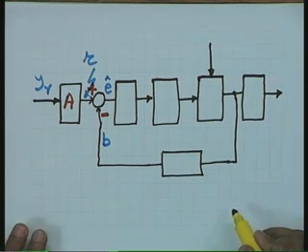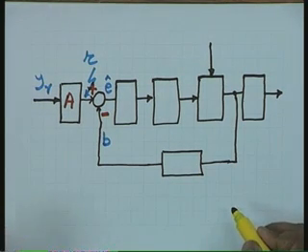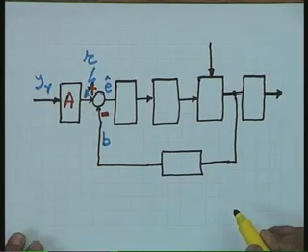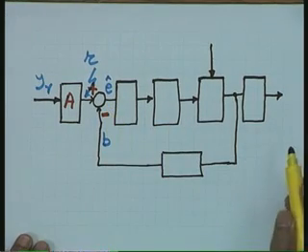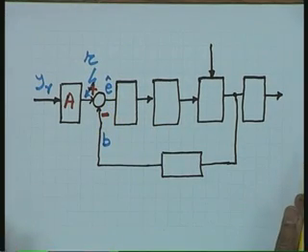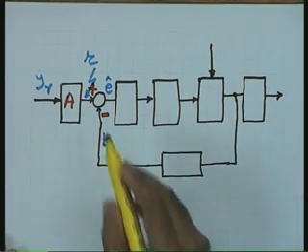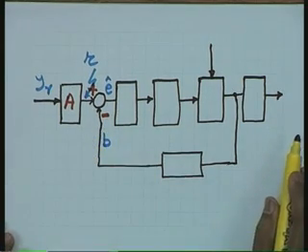Why I represent it by E cap and not by E will become clear later, and I name this signal E cap the actuating error signal. The error signal, which is yet to be defined, I will represent by the symbol E.